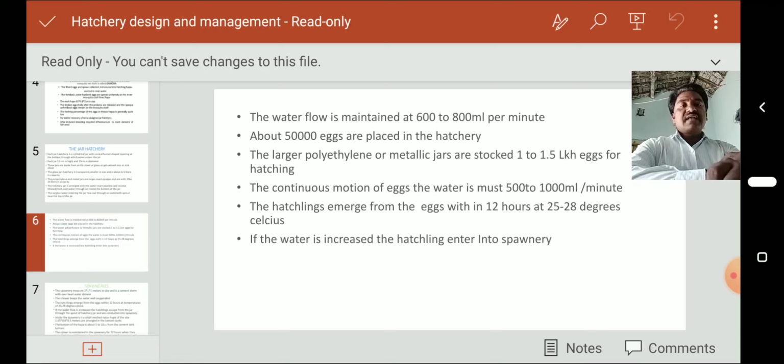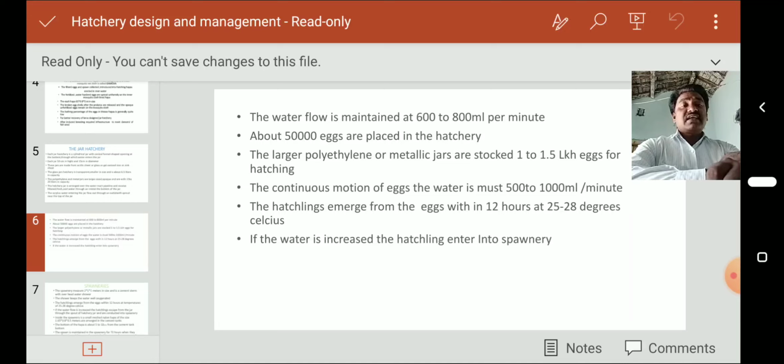Next, the hatchlings emerge from the eggs within 12 hours at 25 to 28 degrees Celsius. The time taken for production of hatchlings from eggs is 12 hours, and the water temperature is maintained at 25 to 28 degrees Celsius.